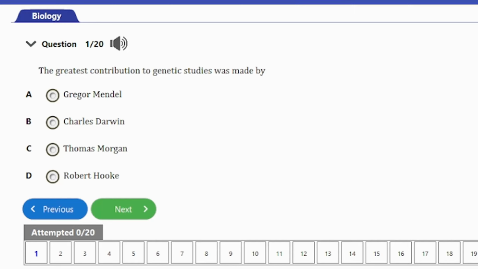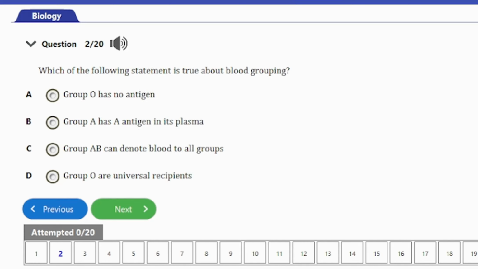It says, the greatest contribution to genetic studies was made by A. Gregor Mendel, B. Charles Darwin, C. Thomas Morgan, and D. Robert Hooke. So guys, the answer to this question is option A here. The greatest contribution to genetic studies was made by Gregor Mendel. So Mendel's experiment with pea plants established many of the rules of heredity. It's actually now referred to as the law of Mendelian inheritance. So his work actually laid the foundation for the study of genetics. Let's consider the next question.